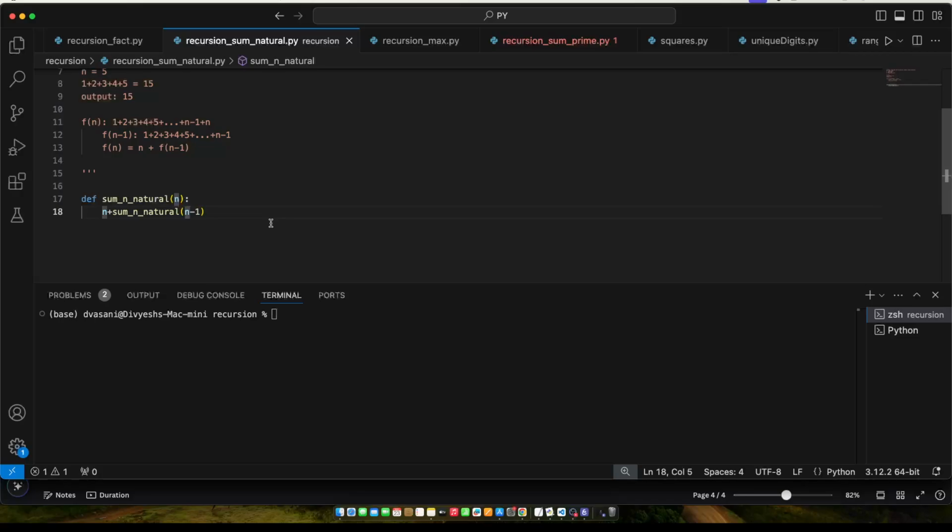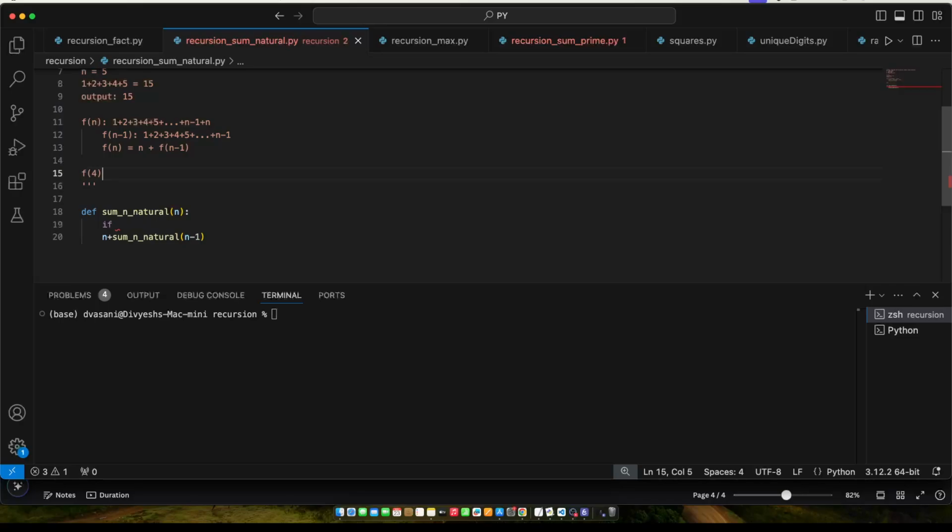Now we need to define a base case, otherwise this function will keep on calling. Every time we are decreasing the number, right? So to arrive at the base case, let's understand this at a deeper level.